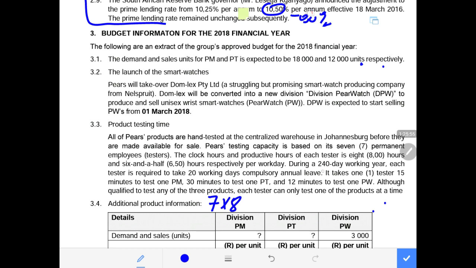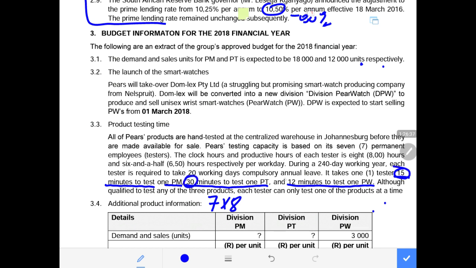And it further says that during the 240 working year, each tester is required to take 20 working days compulsory annual leave. And it takes one tester 15 minutes to test one product and 30 minutes to test PT and 12 minutes to test the PW. So we have 15 minutes for the mobile, 30 minutes for the tablet, and 12 minutes for the unisex watch.